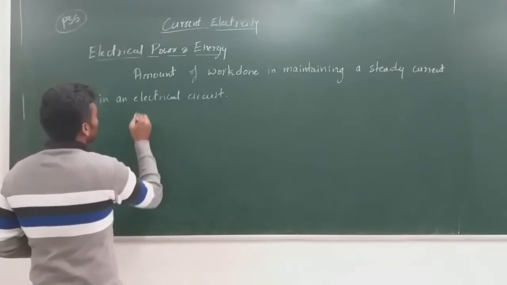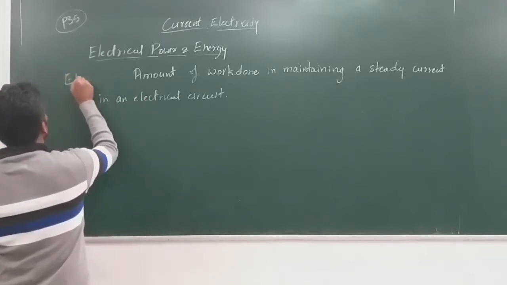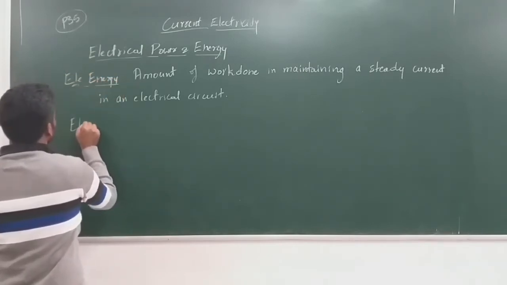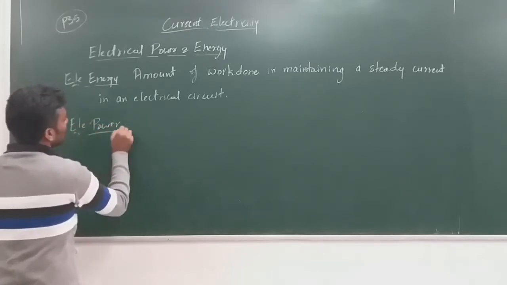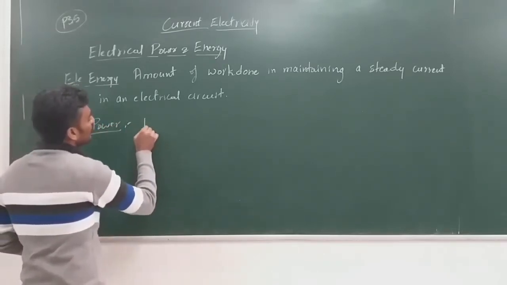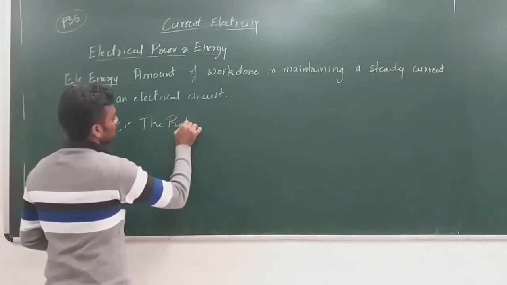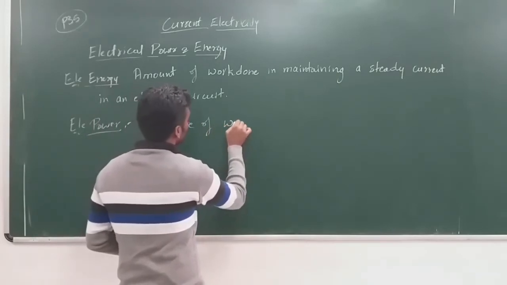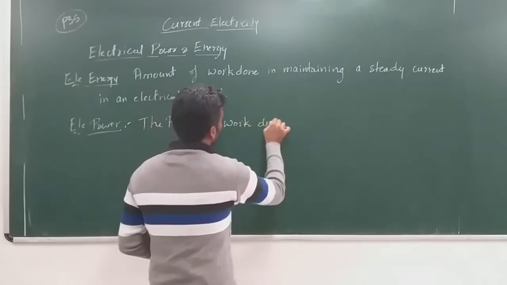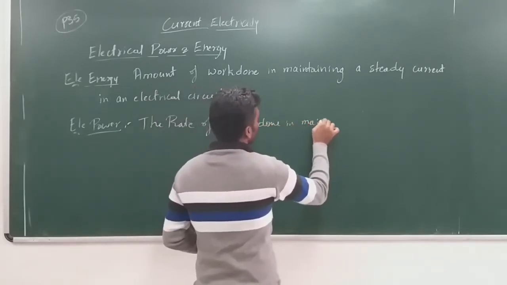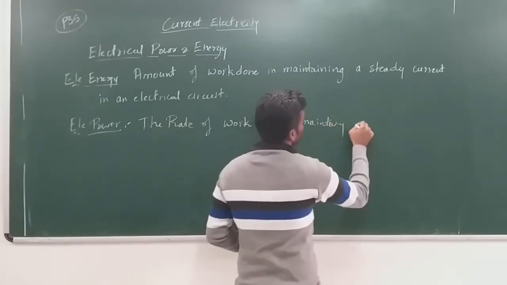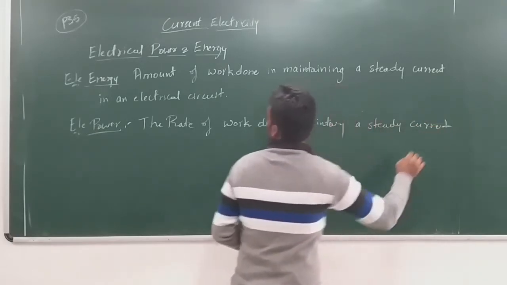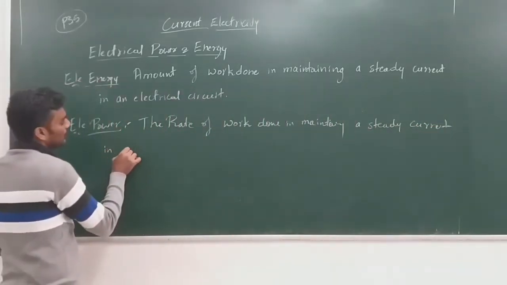So electrical power. This is the definition of electrical energy. Okay. And when it comes to electrical power, it is defined as the rate of work done in maintaining a steady current in an electrical circuit.